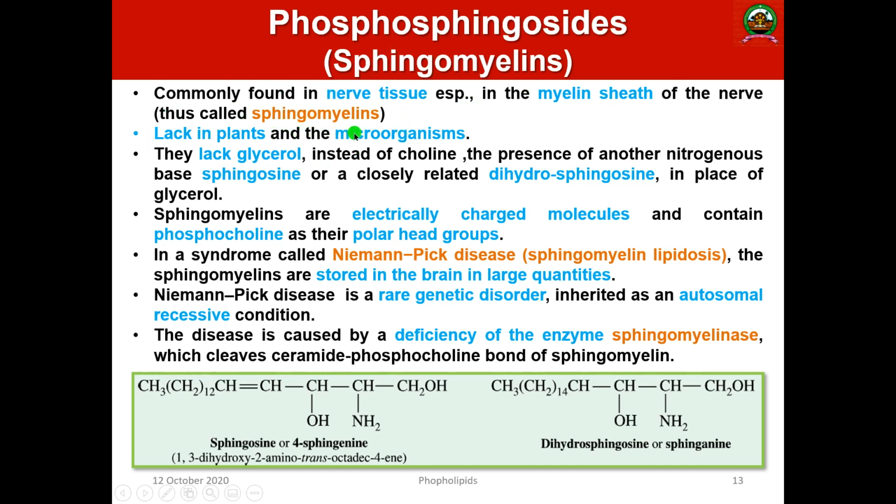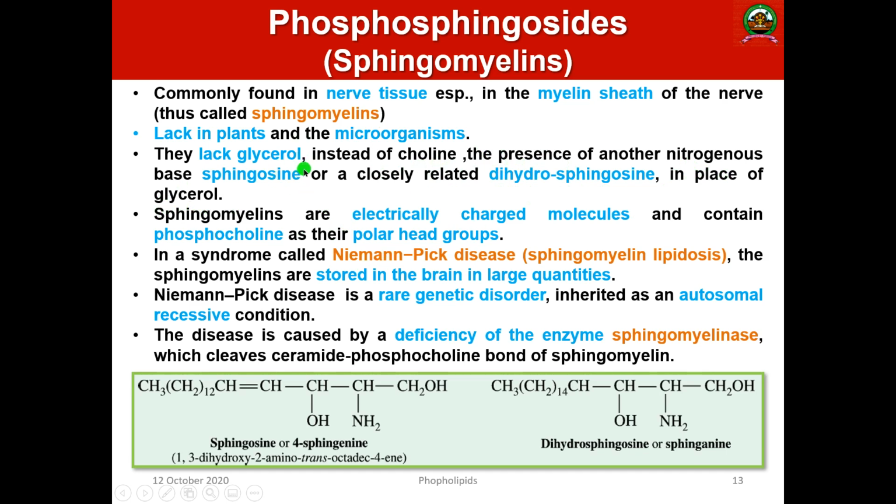And this is mainly present only in animals, but not in plants or microorganisms. Very importantly, they don't have a glycerol moiety. Instead of choline, there is another nitrogenous base called sphingosine, or a closely related molecule called dihydrosphingosine, in place of glycerol.